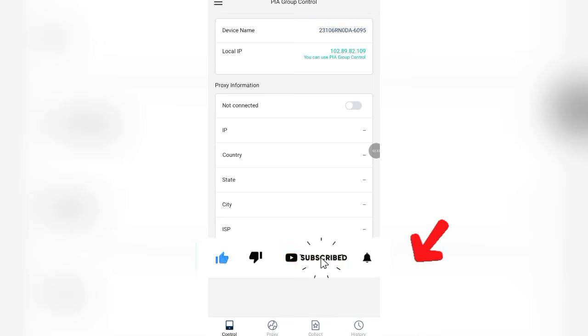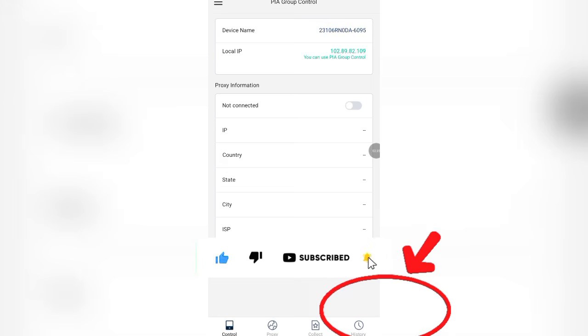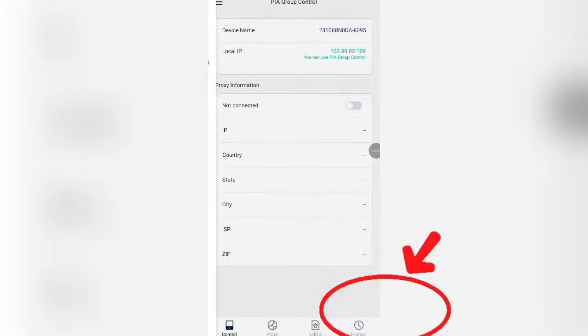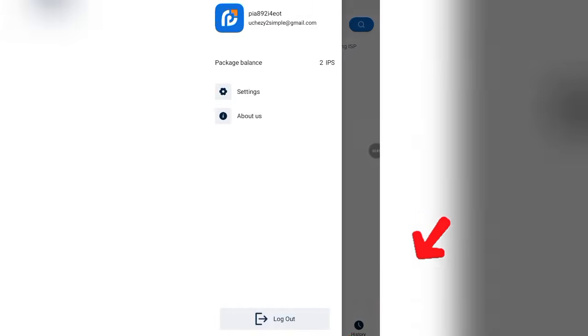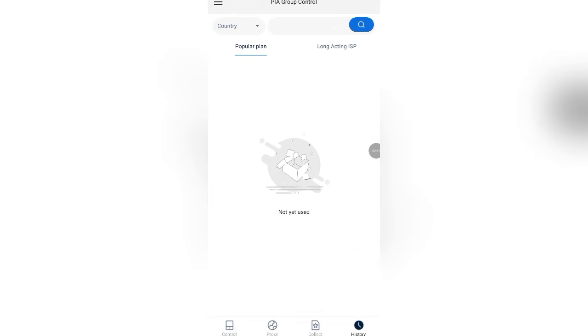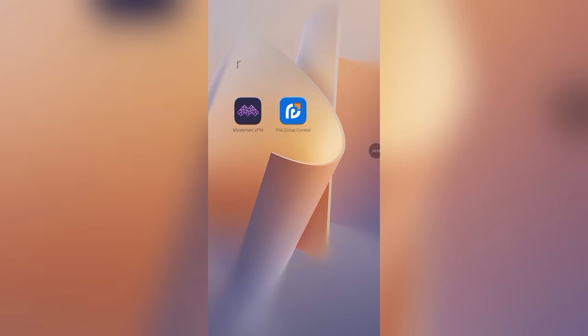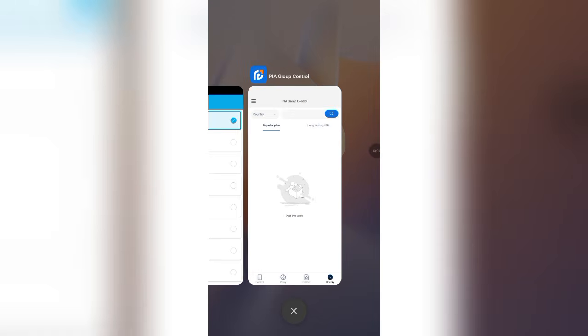Some of you will get the proxy, the IP, and you still complain that you're not finding your IPs right here. Go over to your history. Don't come to the place where you redeem your CD key. Where you redeem your CD key is different from where you are going to be connecting your IPs. Look at it right here, this is the app. That is where you are to connect your peer proxy. But that is not why I'm making this video.